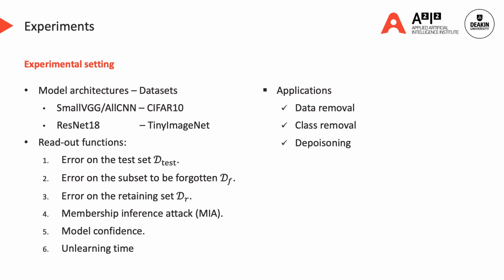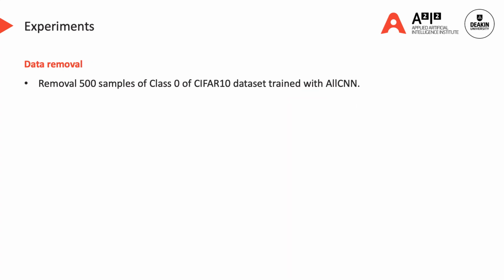We conduct experiments on three applications: data removal, in which a small portion of training data is removed; class removal, which removes all samples belonging to some classes; and depoisoning, which tries to eliminate the harmful effects of poisoned samples on a trained model. For the data removal application, we remove 500 samples of class 0 of the CIFAR-10 dataset, which is trained using the All CNN model.